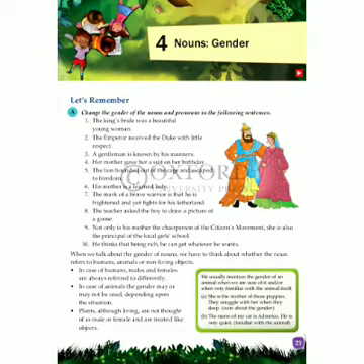Now, let's have a look at our textbook, page number 21. Change the gender of the nouns and pronouns in the following sentences. First question. The king's bride was a beautiful young woman. So, first we need to find out the nouns. Here, king, bride, and young woman. There is no pronoun here.